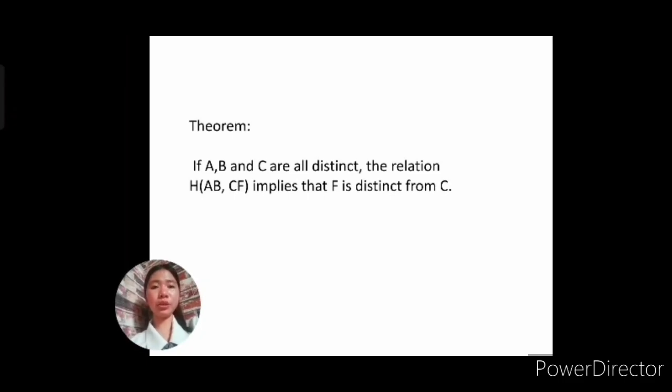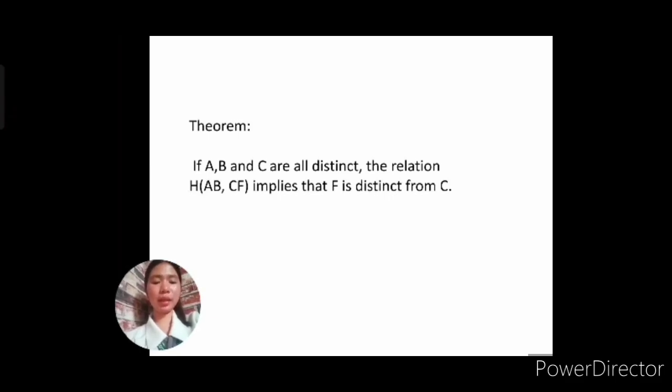Let's have another theorem. If A, B, and C are all distinct, the relation H(AB, CF) implies that F is distinct from C. Okay? So, in a harmonic set, A, B, C, F are collinear points where A and B are the two diagonal points.